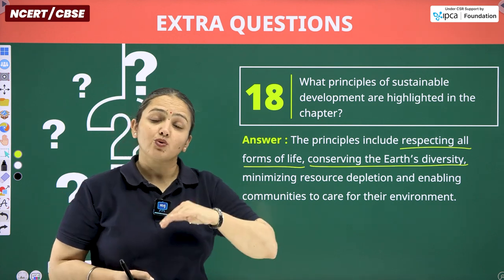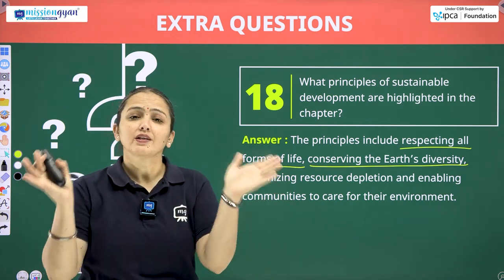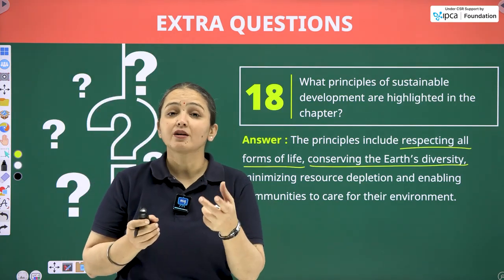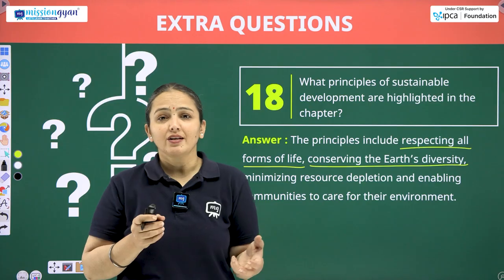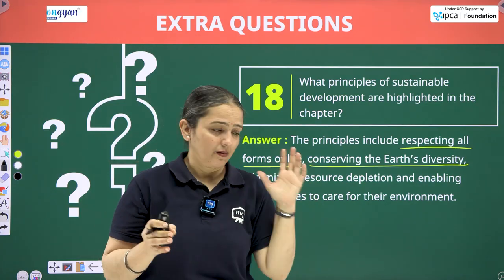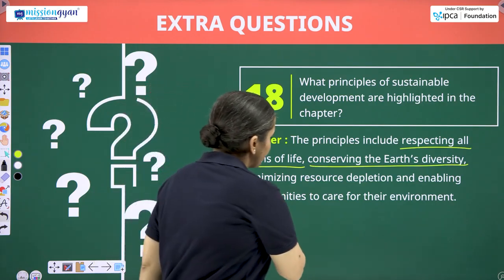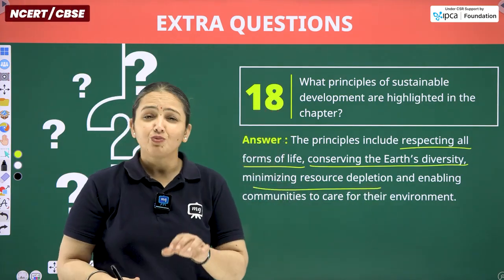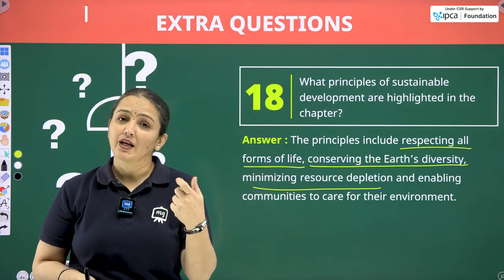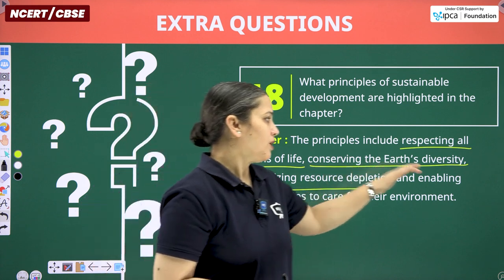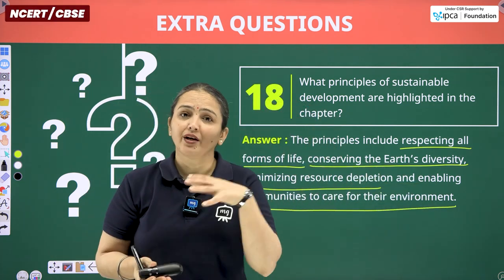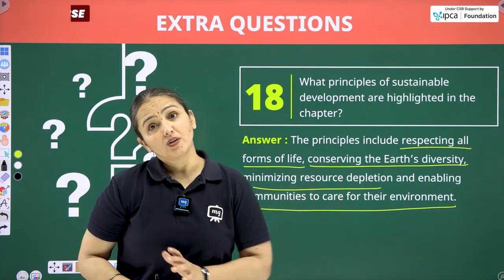Whether they are our resources or not, we should conserve all types of diversity, because if they are naturally occurring, there is a purpose of their life within nature, whether it is concerned with us or not. So we should not break that. Minimizing resource depletion. If it is not required, we should avoid using that particular resource. And we have already discussed that case with the help of the example of vehicles. Enabling communities to take care of their environment, starting from the individual, then spreading it all around you.